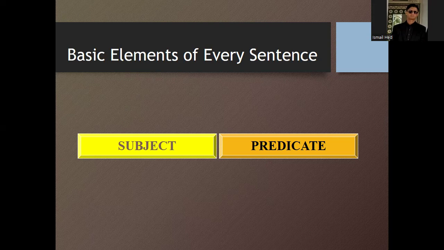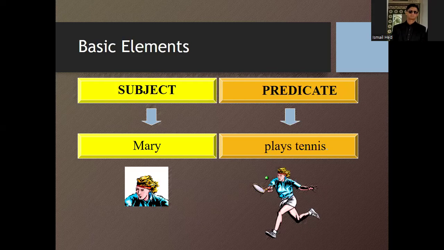Predicate is the rest of the information that includes a verb and all the other adjacent elements. For example, in the sentence Mary plays tennis, Mary is the subject, and plays tennis is the predicate.